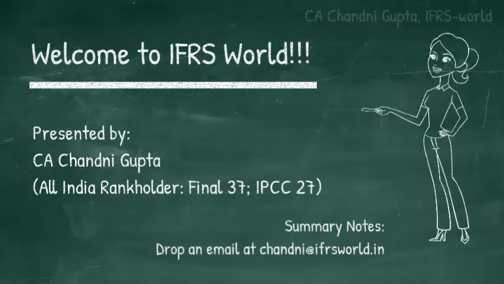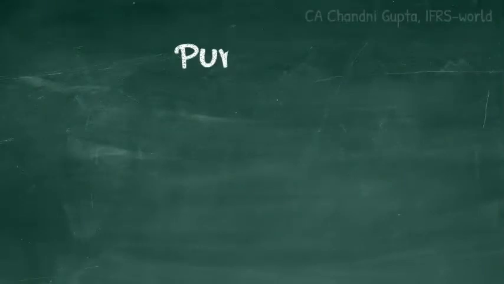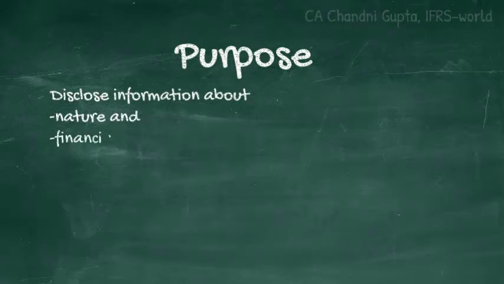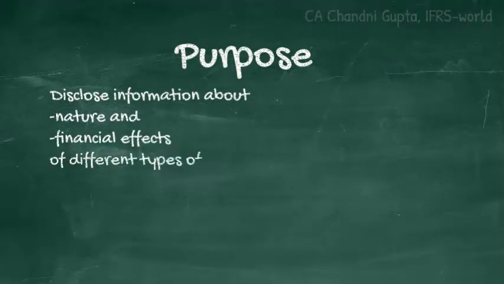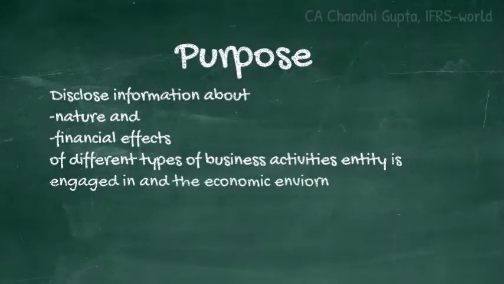In today's video, we will discuss Ind AS 108, that is on operating segments. The objective of this Ind AS is to require the disclosure of information that enables the users of financial statements to evaluate the nature and financial effects of the types of business activities in which an entity engages and the economic environment in which it operates.